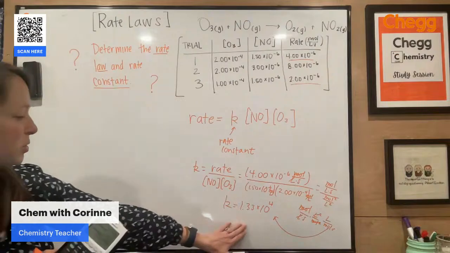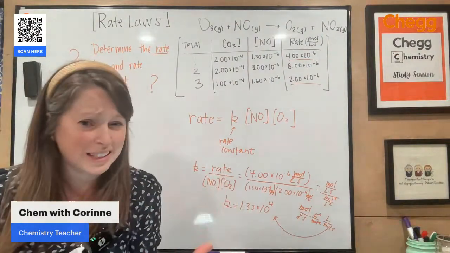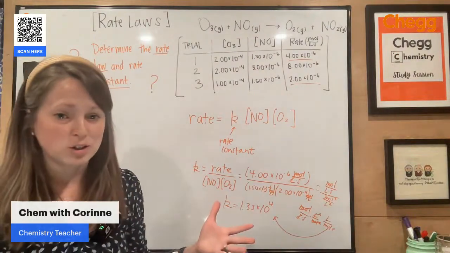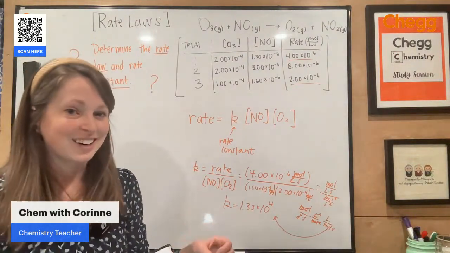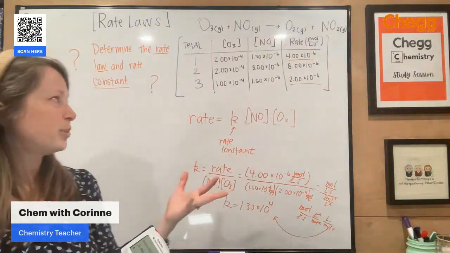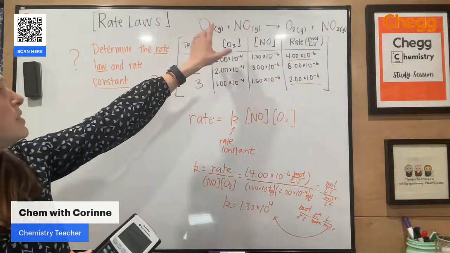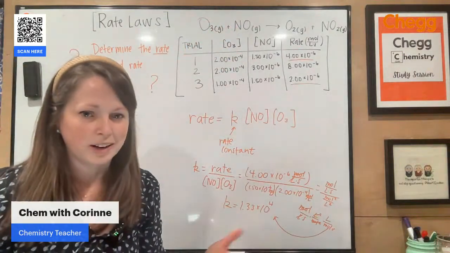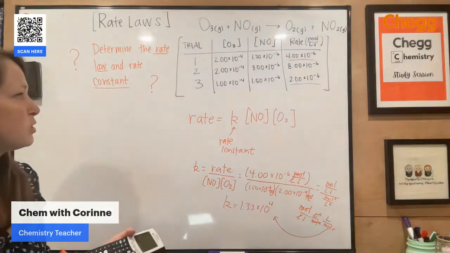So if you are asked, okay, now looking at this, why do I need that rate constant? What does that tell me? This is going to tell me how quickly this reaction proceeds. This is a very high rate constant. Therefore, we'd expect this reaction to be happening at a very fast reaction rate. And this is actually something that happens. This is how one of the compounds reacts with ozone to deplete the ozone layer. So you can definitely look up, there's some really cool chemistry associated with that.